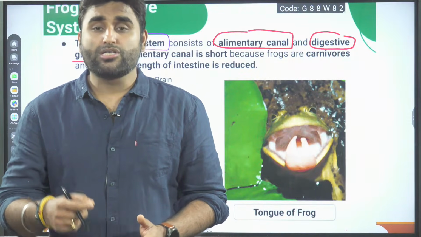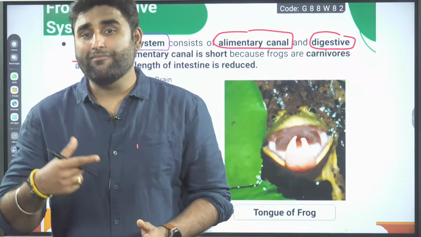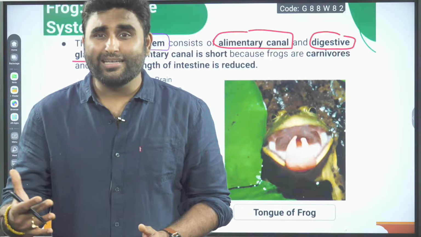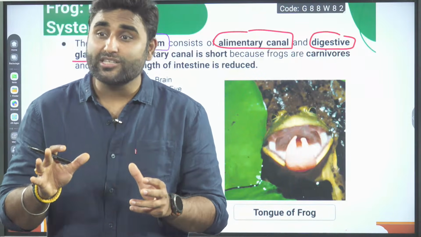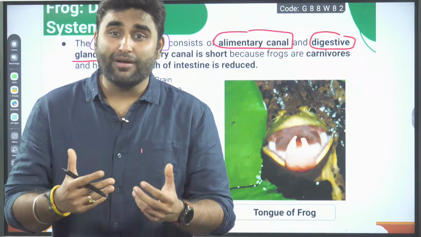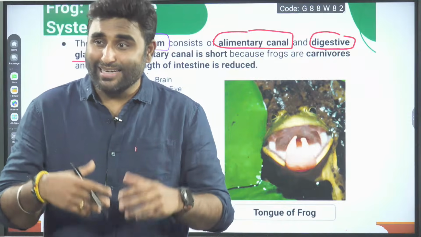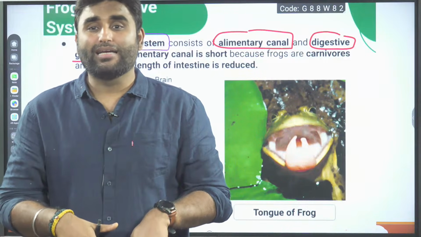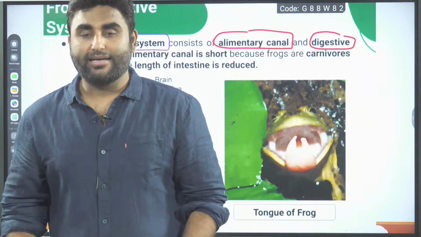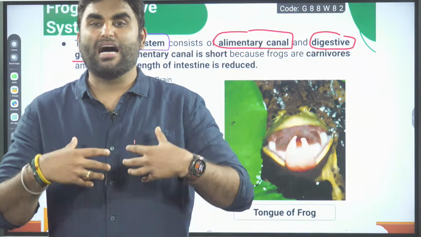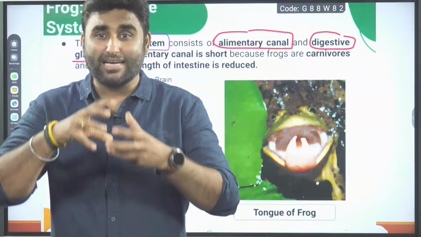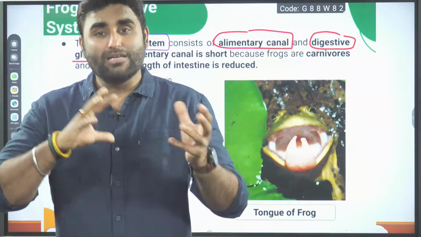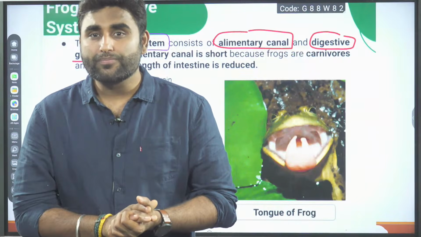Why? Because herbivores require more time for digestion. Their diet is veggies, a cellulose rich diet. Cellulose is very difficult to digest. They eat, they again ruminate, again chew, again put it in. They have extra parts in their digestive system, omasum, abomasum, along with the stomach and intestine. Extra parts are there, which help in further digestion of the food.